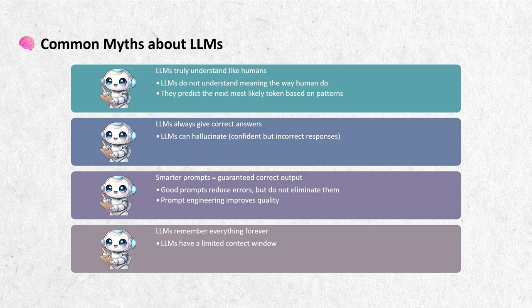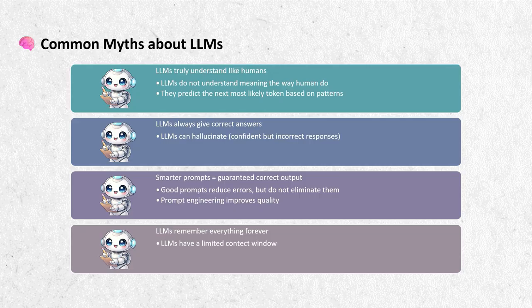Now, let's clear some very common myths about large language models. Many people expect too much from AI and that's where confusion starts. Myth 1. Large language models understand like humans. This is the biggest myth. Large language models do not understand meaning the way humans do.